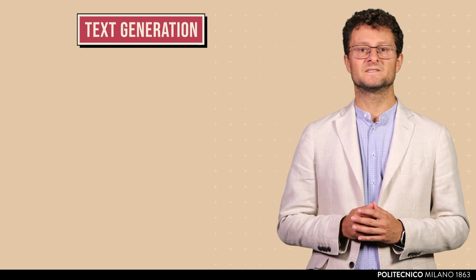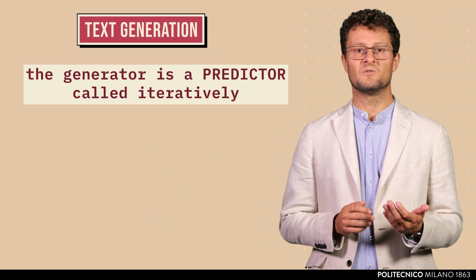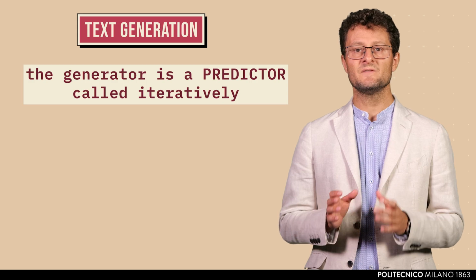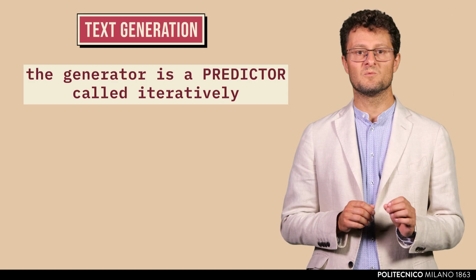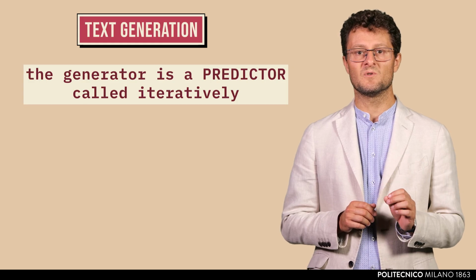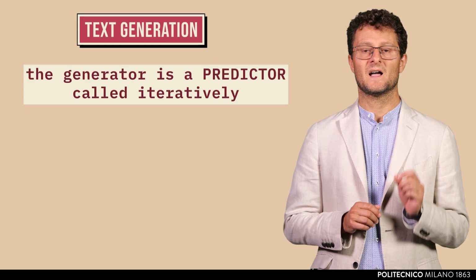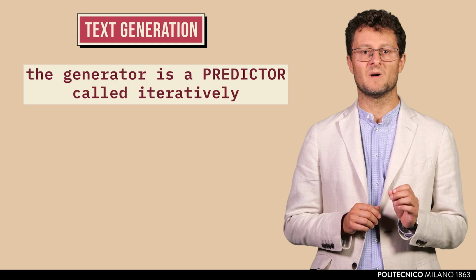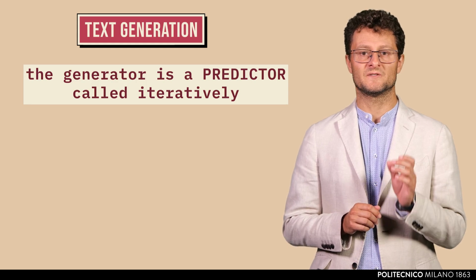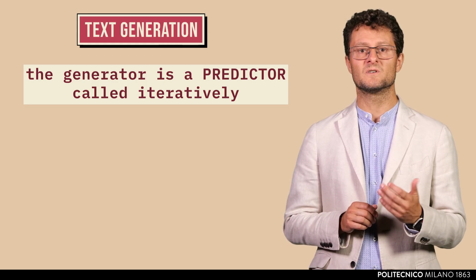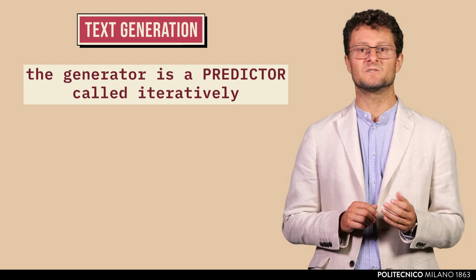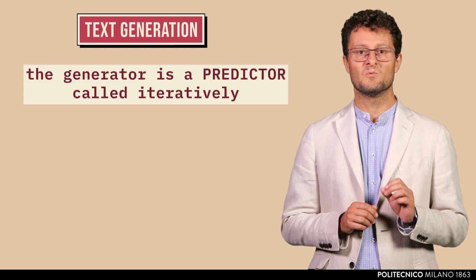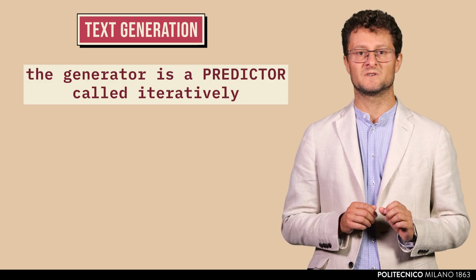In the specific case of text generation, the generator is essentially a predictor that is called iteratively. That is, given a portion of text, it generates a list of most probable following words and then chooses the word with the highest probability. After that, the predictor is called by giving as input the initial portion of text augmented with the word generated previously. The process is repeated until the predictor generates a special word corresponding to the end of the answer.